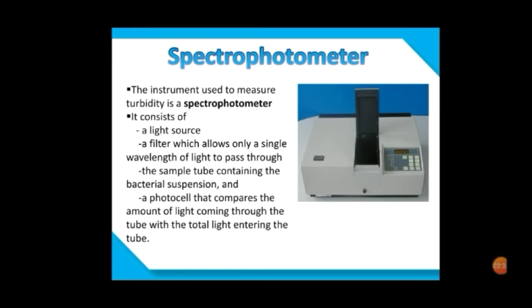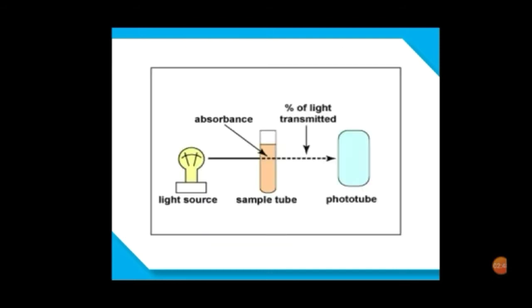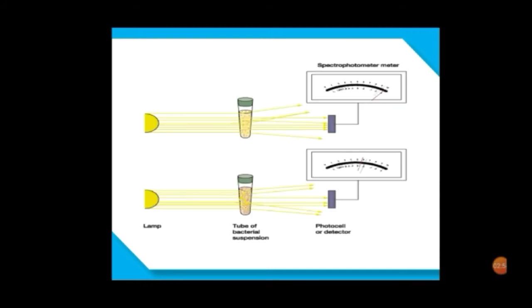This instrument, which is basically used to measure the turbidity of the suspension, consists of a light source, a filter which allows monochromatic light to pass through a sample tube containing the bacterial suspension, and photocells that compare the amount of light passing through it. This figure basically shows how the spectrophotometer works.